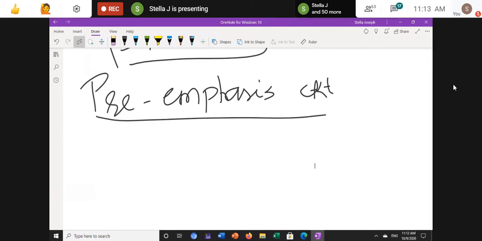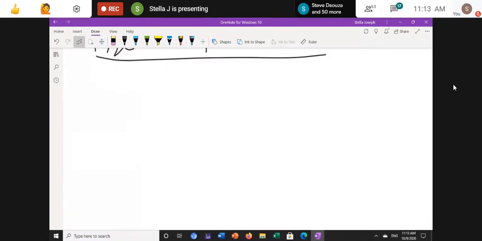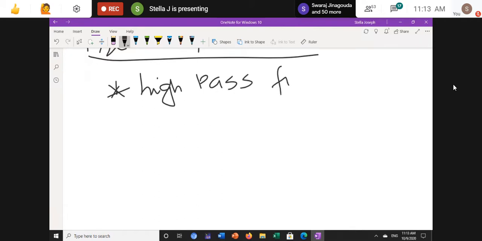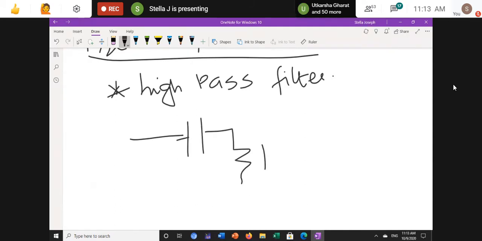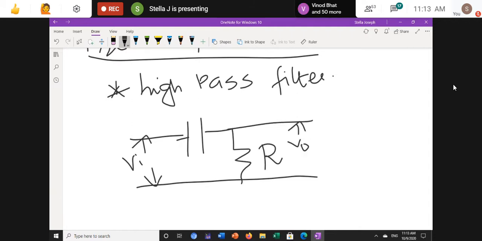The pre-emphasis circuit is nothing but a high pass filter. So how does the high pass filter look? A capacitor is connected with a resistance in series. This is the circuit, the input voltage, and here is the output voltage. When I take the Laplace transform of the capacitor, I get 1 by Cs.